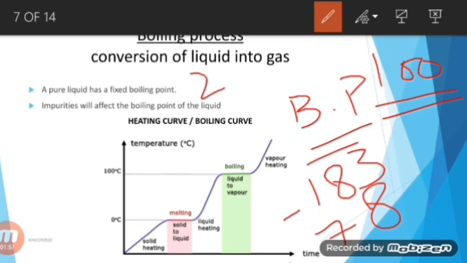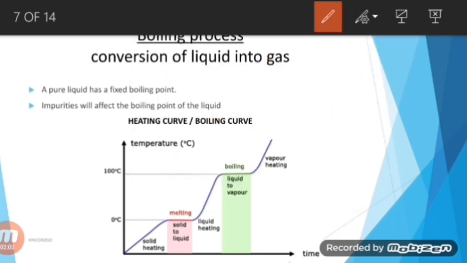Iron has 2750 boiling point, and so on. So always remember that a pure liquid has a fixed boiling point. Whenever there are any impurities inside the liquid, the boiling point will be changed. As the impurities will affect the boiling point of the liquid, its boiling point will always increase whenever there is presence of any kind of impurities inside the liquid.